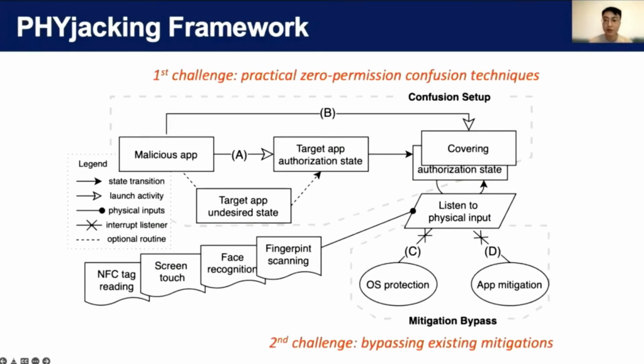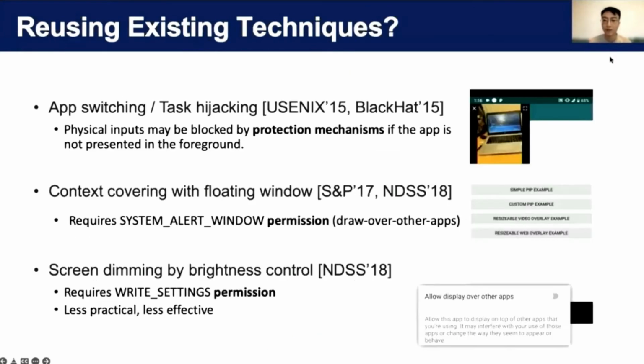We abstract out the workflow and call the framework PHYjacking, which stands for Physical Input Hijacking. To make it work and make it practical, there are two major challenges. First, we need confusion setup techniques that require no special permission. Second, we need to bypass any OS-level or app-level mitigations, which detect and interrupt background physical inputs.